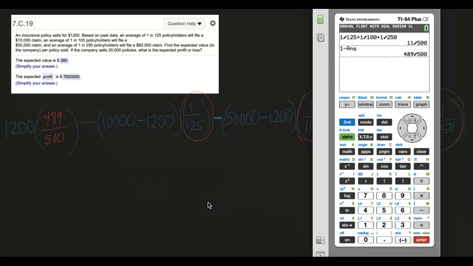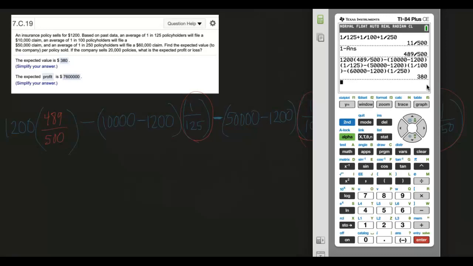And I'm going to pause the video to type in this expression. Just make sure that you're watching your parentheses as you do this on your own. All right, so if you need to double check parentheses, you can see that here. Pause the video if you didn't get 380, but that's how we use that expected value formula to get that the average policy will make $380 for the company.